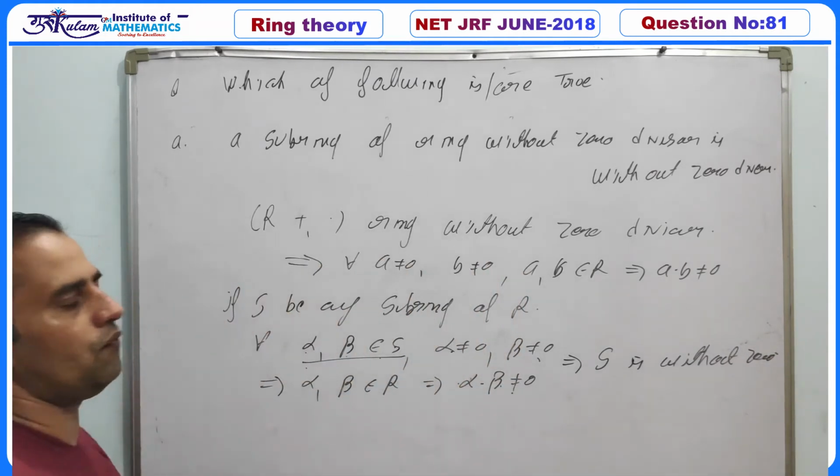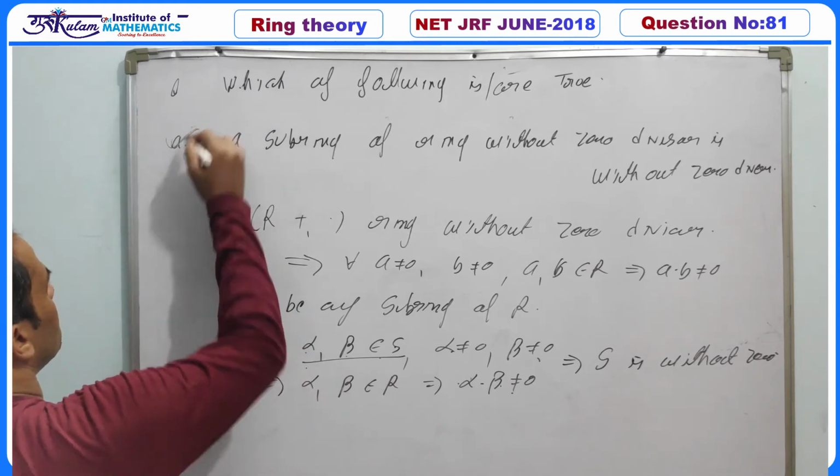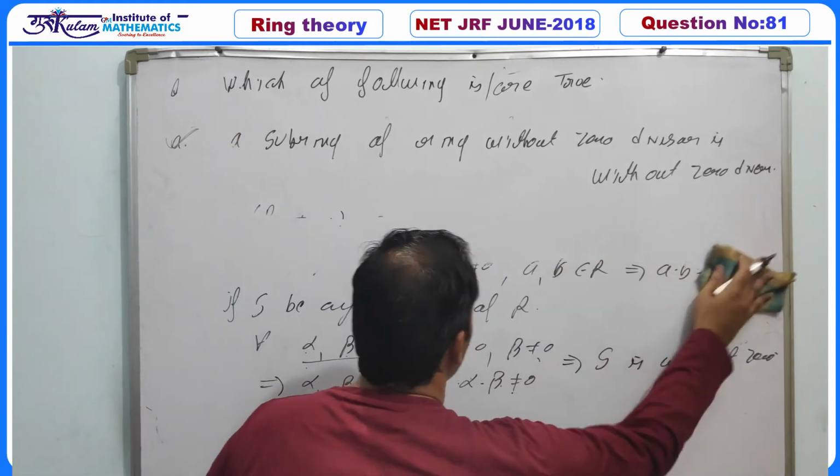So the subring of a ring without zero divisor must be without zero divisor. So this first option is definitely the correct option.